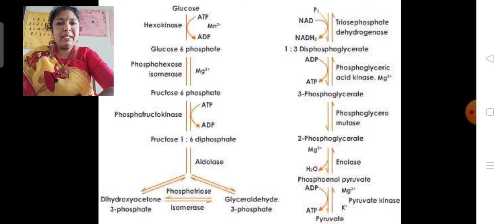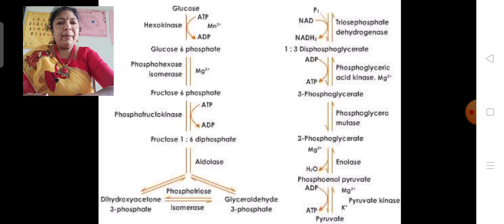Next, this GAP is again converted into 1,3-diphosphoglycerate by glyceraldehyde 3-phosphate dehydrogenase. Here, both oxidation and phosphorylation reactions take place, in which NAD is reduced to NADH2. Hence, the GAP, glyceraldehyde 3-phosphate, is converted into 1,3-diphosphoglycerate.